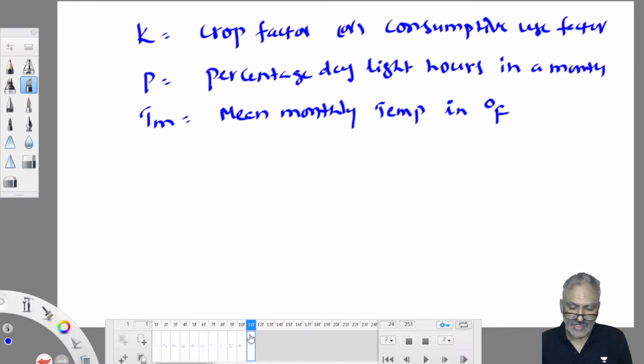So this K value you can also work out by using an equation. It is consumptive use by pan evaporation. What is consumptive use? There are two types of water usages.